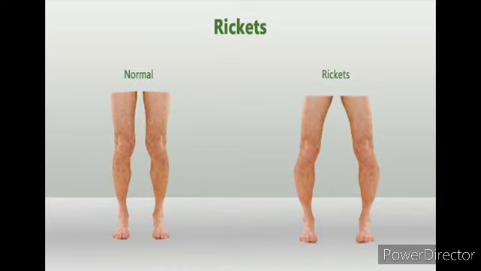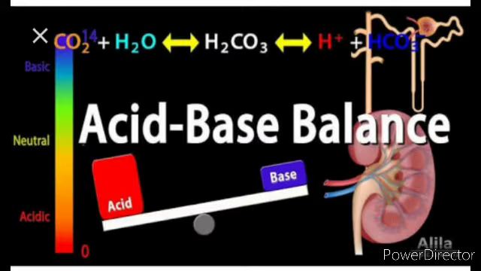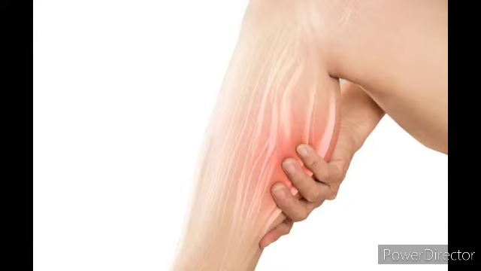Second important type of macronutrient is sodium, and the main source of sodium is table salt, which is mainly required for the acid-base equilibrium in the body. Deficiency disorder of sodium includes muscle cramps, and even the nerve impulses do not get transmitted.